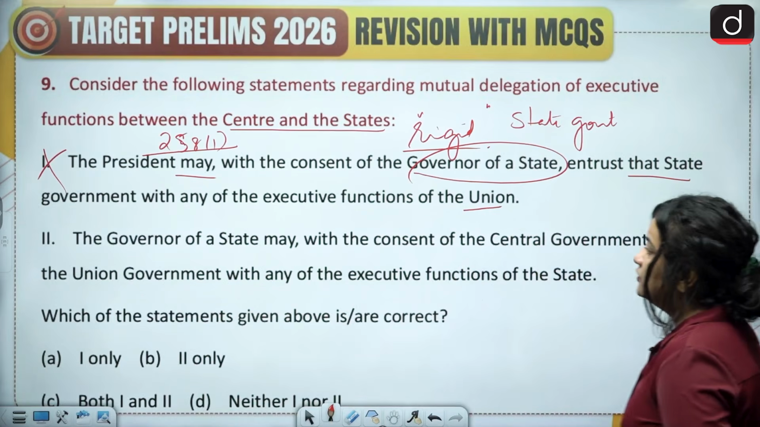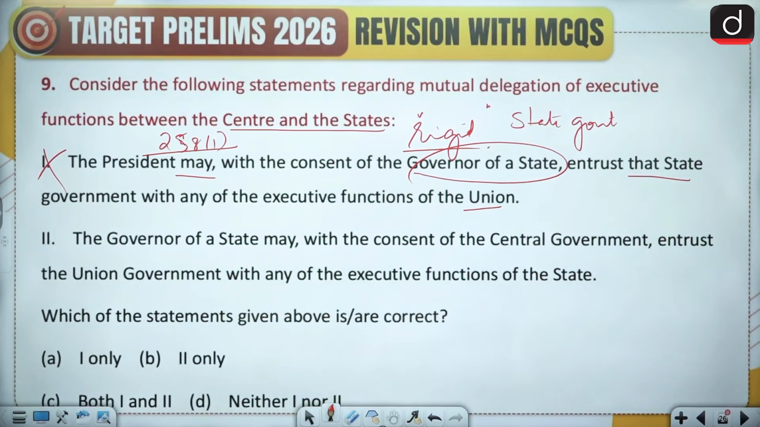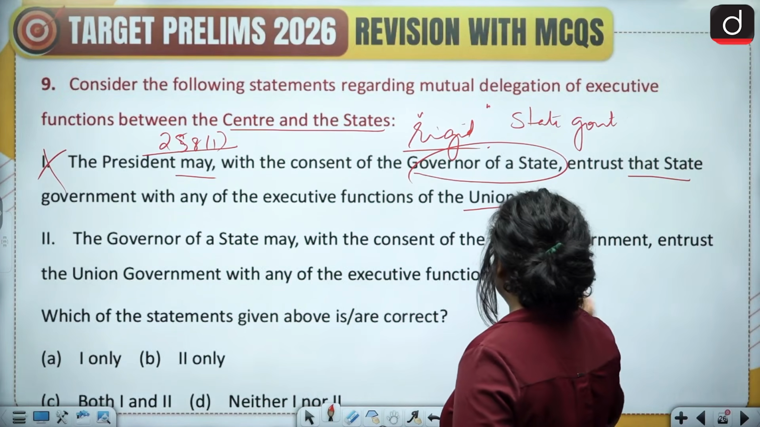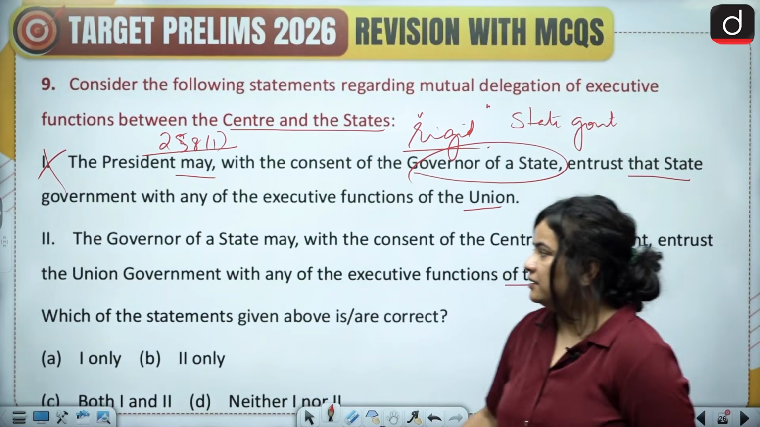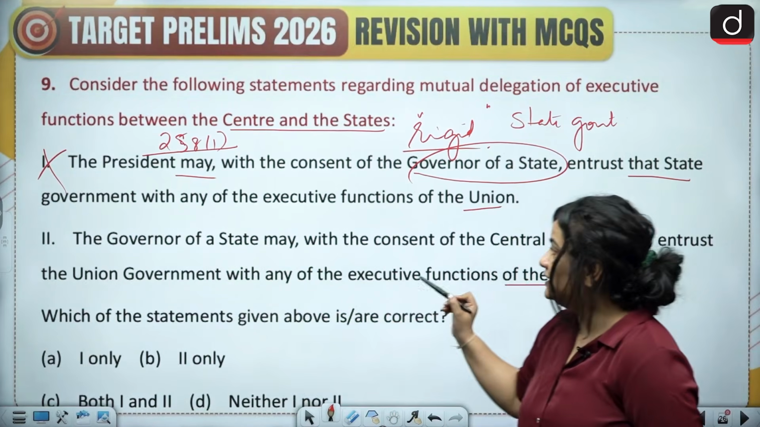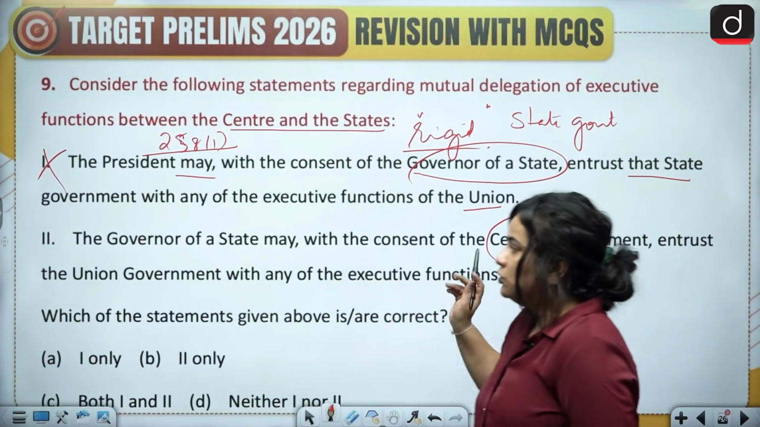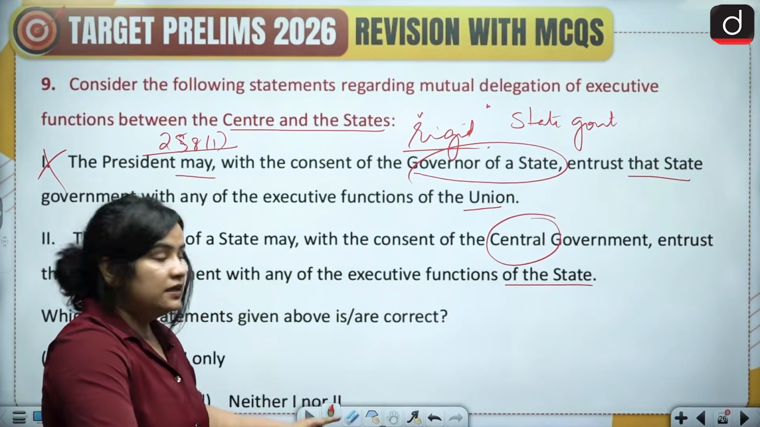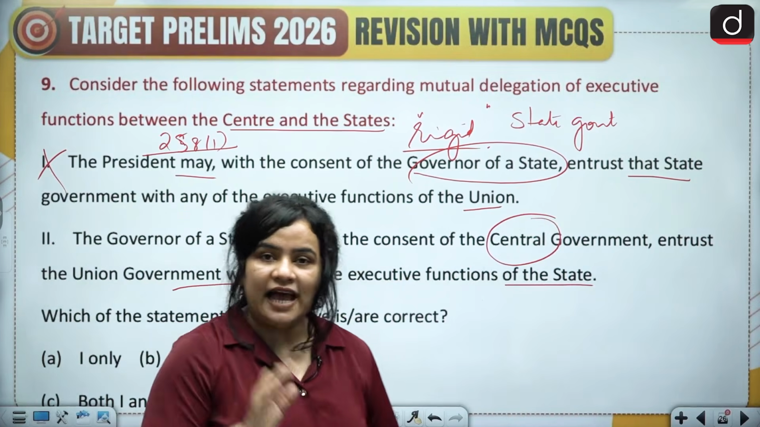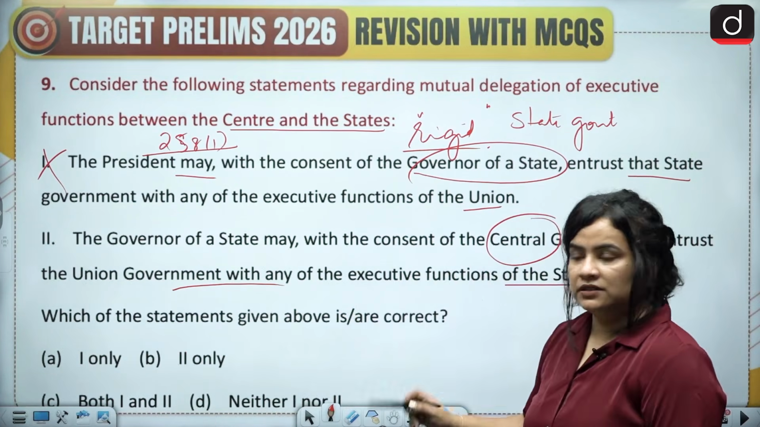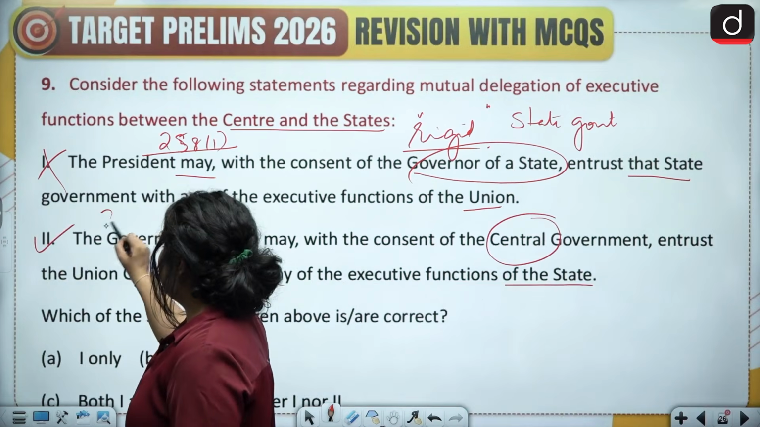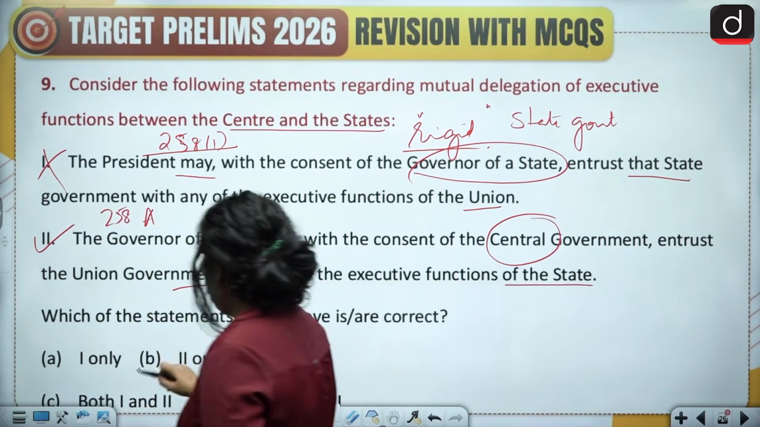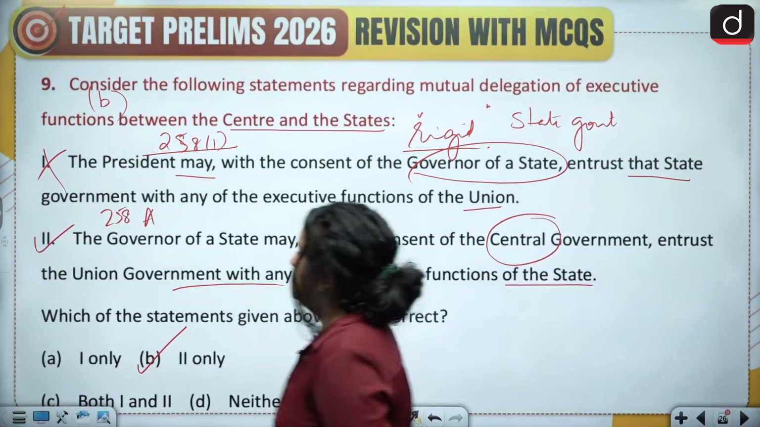The next statement says the governor of a state may, with the consent of the central government, entrust the union government with any of the executive functions of the state. Now here, we are talking about the governor of the state, and the consent of the central government is involved. So if the governor of the state requests the central government, with its consent, then some of the functions of the state can be entrusted upon the union government. So this statement is accurate, and this is under Article 258A. All right. So here we have option B, 2 only, as the correct answer.